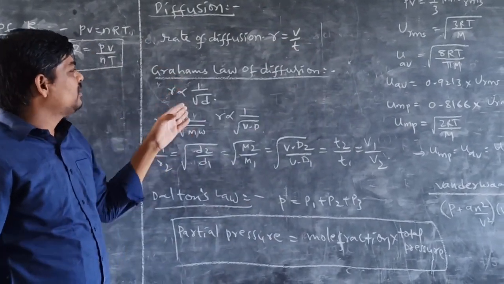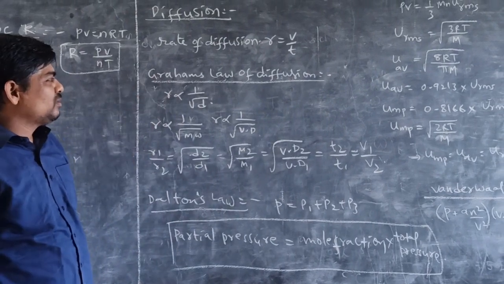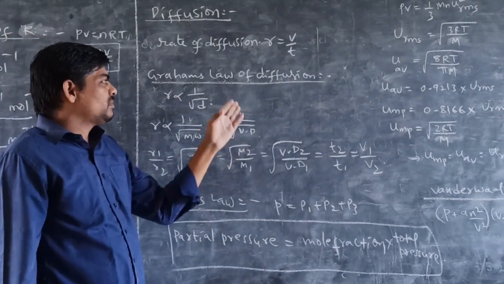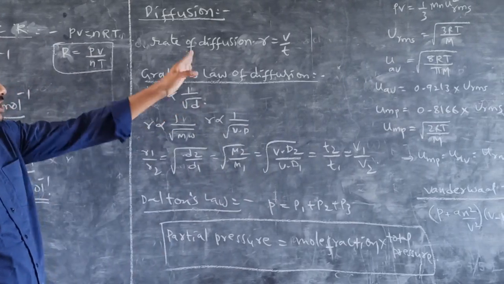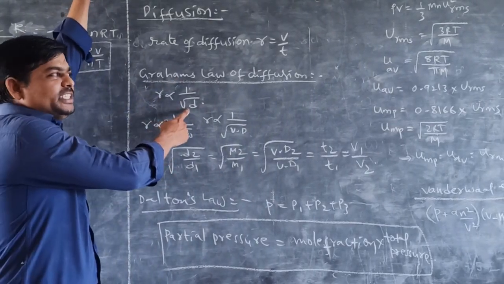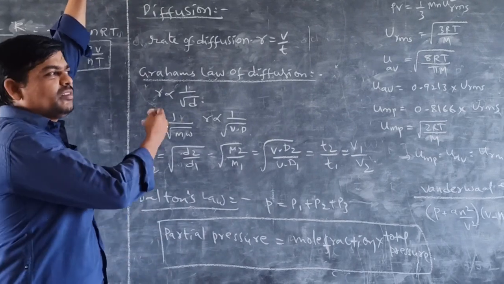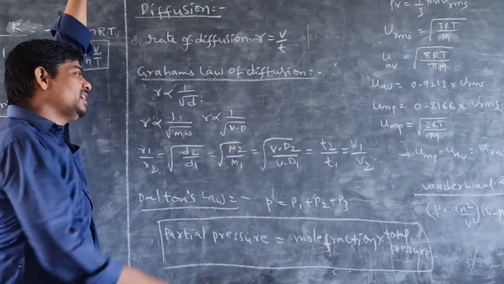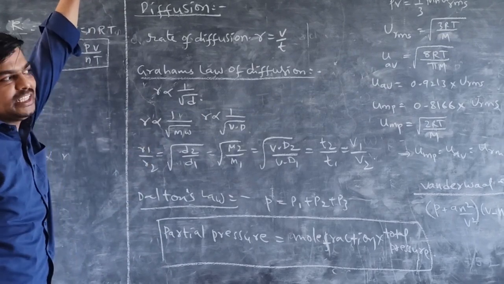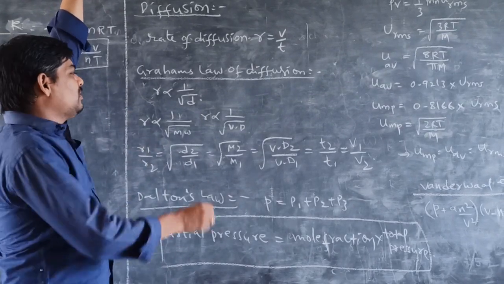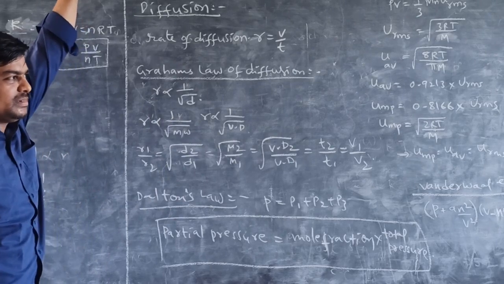Graham's law of diffusion: at constant temperature and pressure, the rate of diffusion is inversely proportional to the square root of its density. This is called Graham's law. Similarly, if density is more, then rate of diffusion is less.